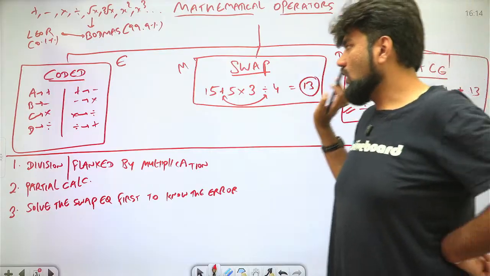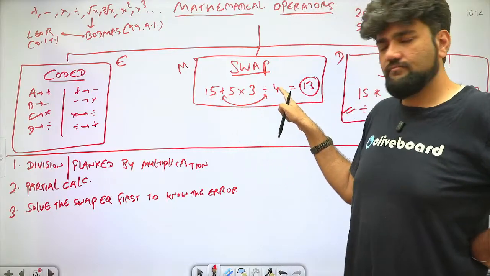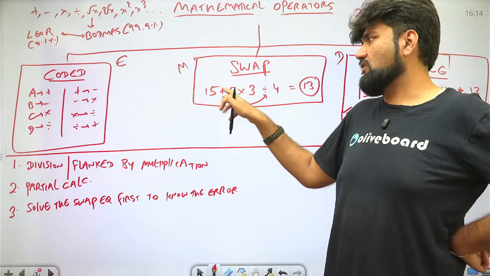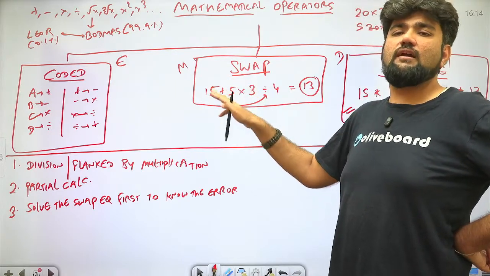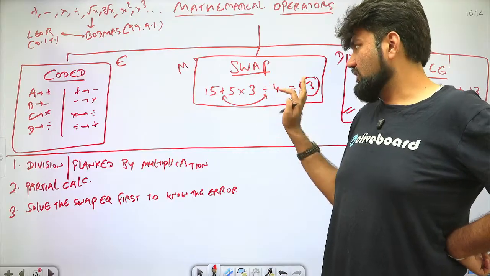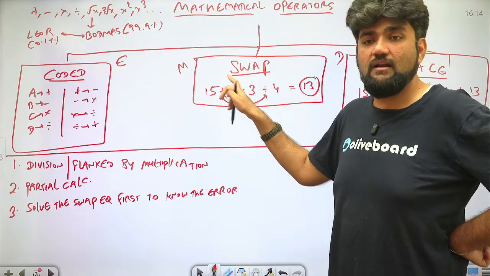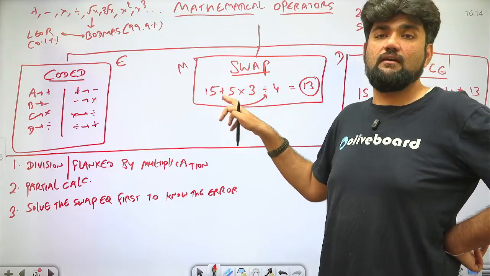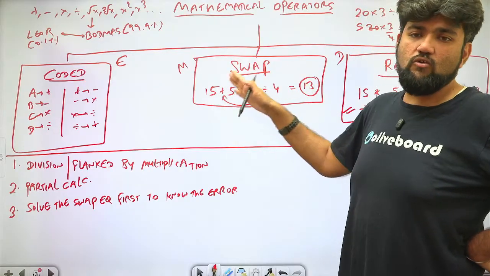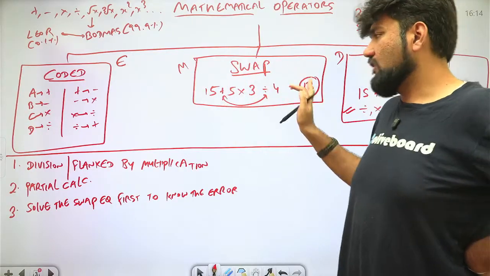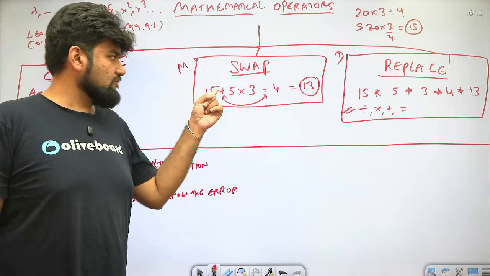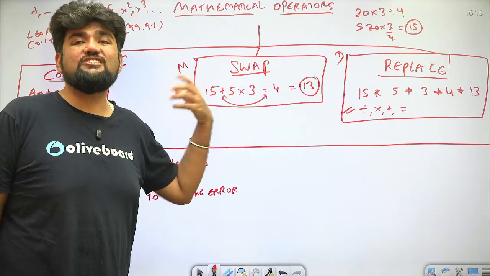So now what you will do is solve this. Sometimes, let's say the multiplication sign was here. If I would have solved it, I would have realized whether the division is in a proper place or not. Let's say multiplication is here. If I multiply, I get to know that 75 is coming here. Whatever is happening, I need 13 as my answer. But no matter what I do, after 75, I cannot cut it down to 13. It's very far from my answer. So I will realize that this multiplication is faulty and I'll have to change it.